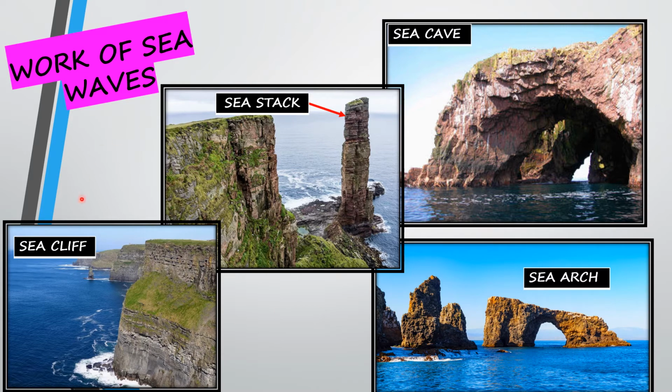So these are the different actions of the sea waves over the coastal landforms. We discussed the sea cave, then the sea arch, then the stack, and then the sea cliff.